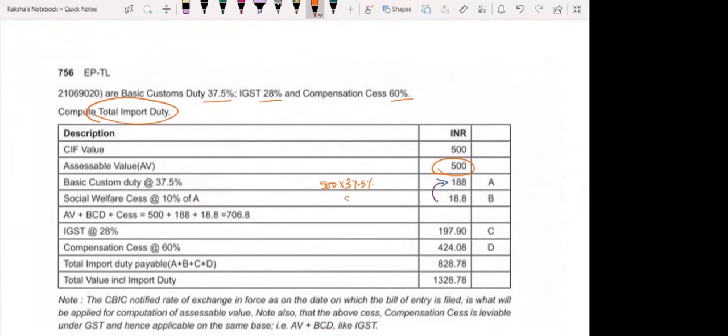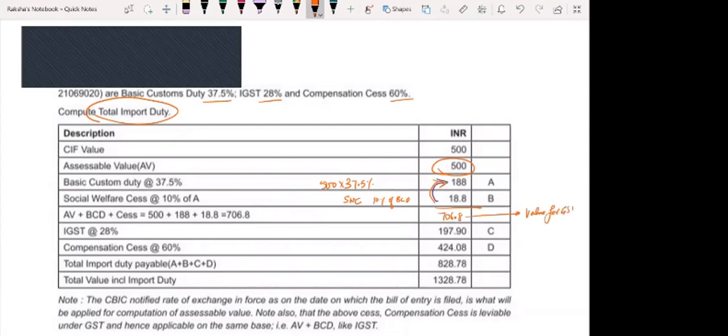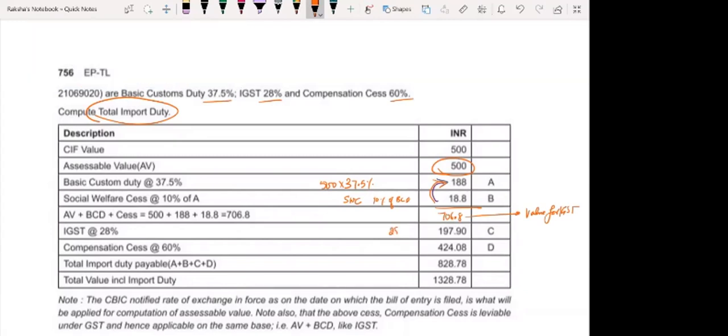What is the social welfare cess? Social welfare cess is 10% of basic customs duty. Now this is 706.8. This is the value for IGST. On this you will charge 28% GST.